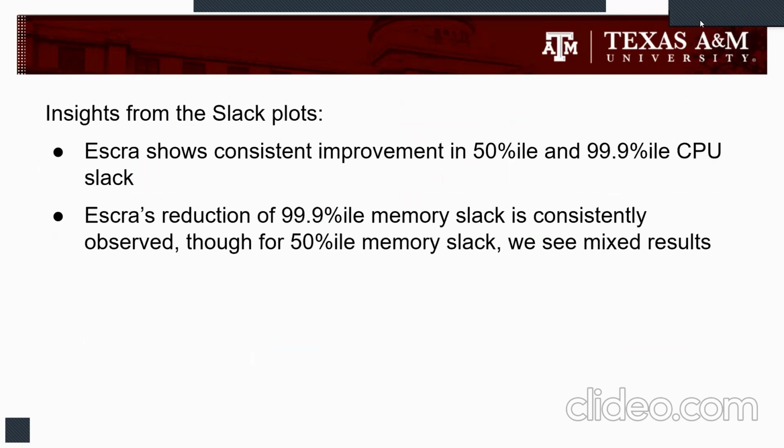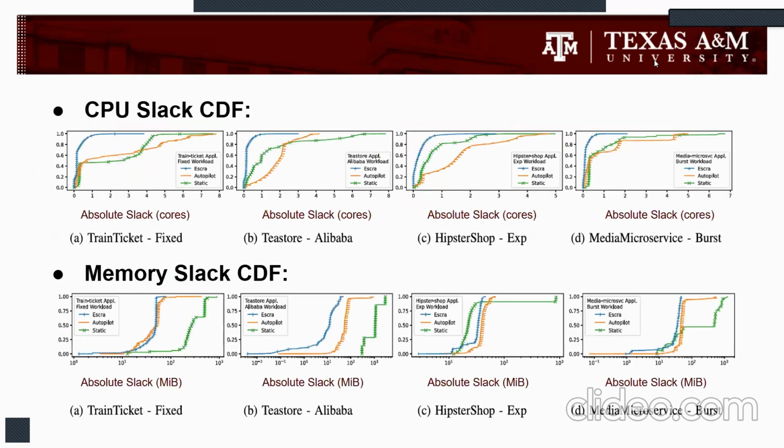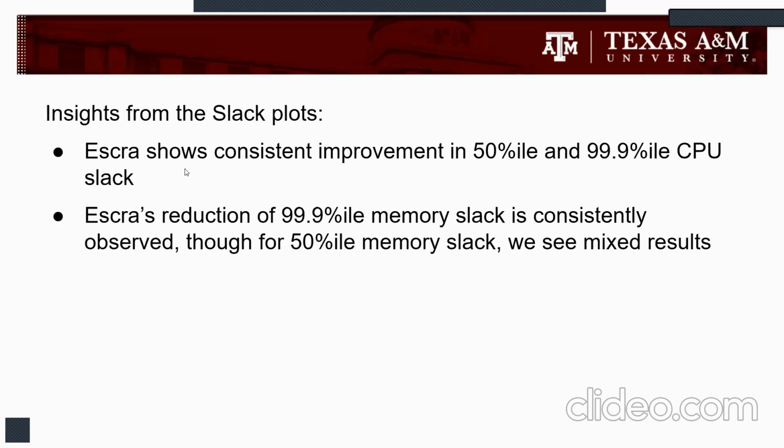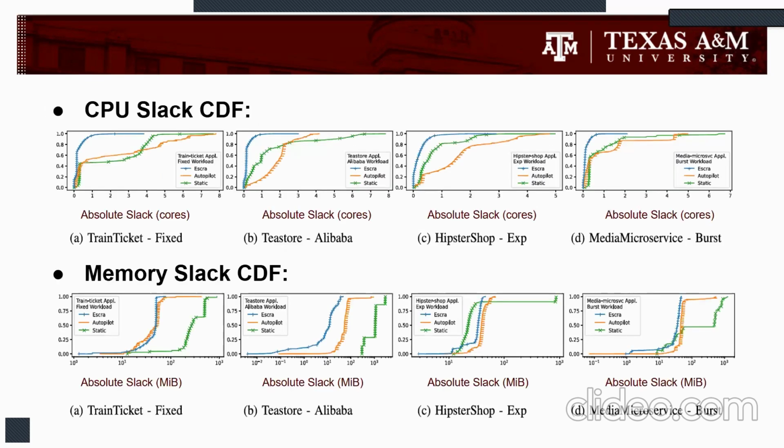So we find that ESCRA shows consistent improvement in 50 percentile and 99 percentile CPU slack, as evidenced by the curves over here, where ESCRA curves are all on the leftmost part. Now for memory slack, we find that we get mixed results for the 50 percentile case, whereas for the 99 percentile case, we see consistent performance where ESCRA outperforms the other 2 baselines.